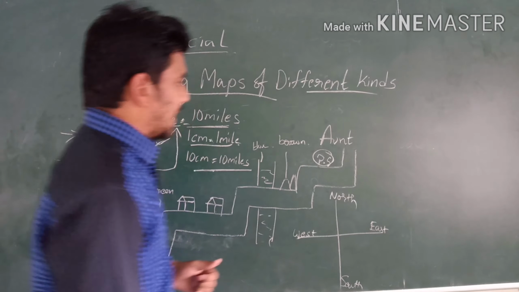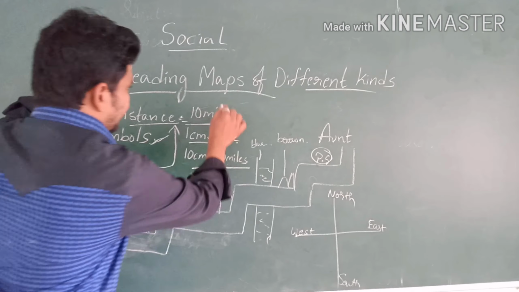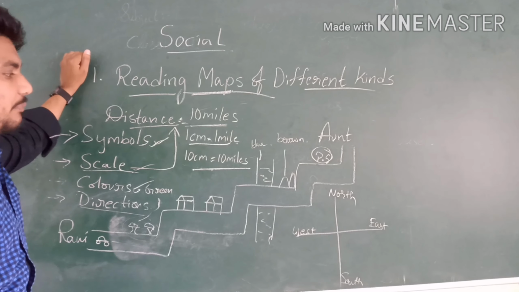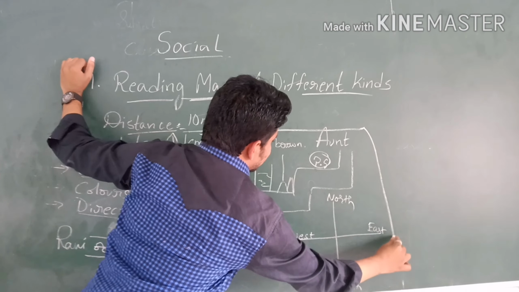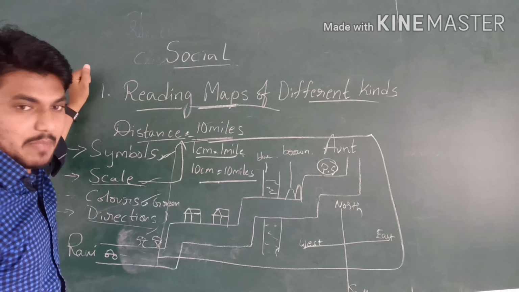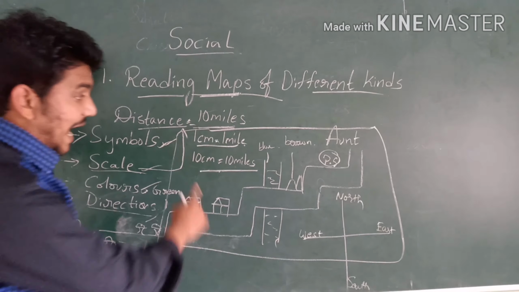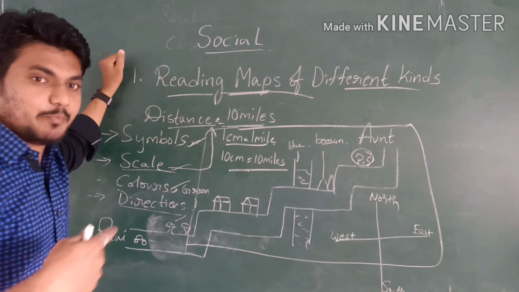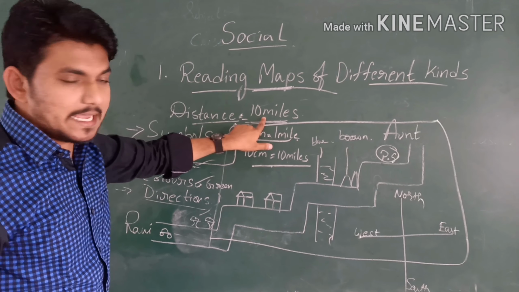What is a map? First of all, you have to know what a map is. A map represents the surface of the earth drawn on a flat surface or on a piece of paper, according to the scale.